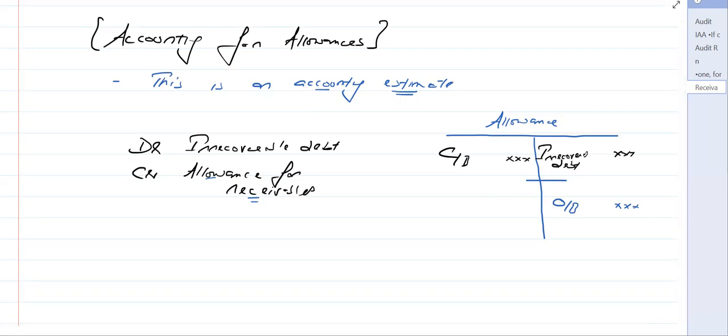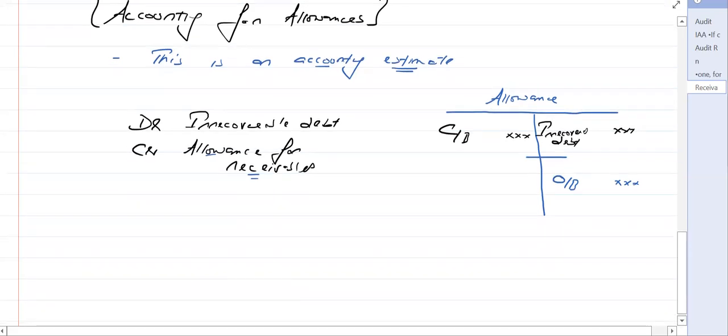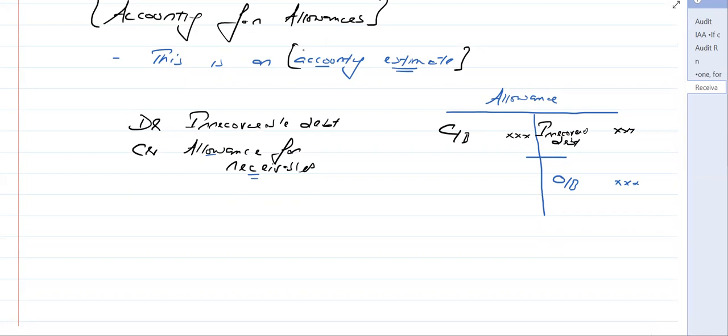And again, the same story. In the next year, we see whether there is an increase or decrease in the allowance. Because this was your accounting estimate, the actual figures may change. For example, you were thinking that 1% of your receivables might go bad, but the story was opposite.